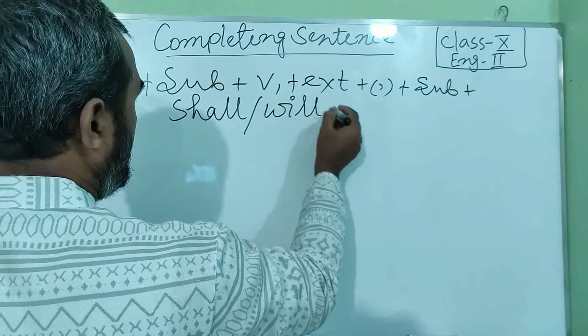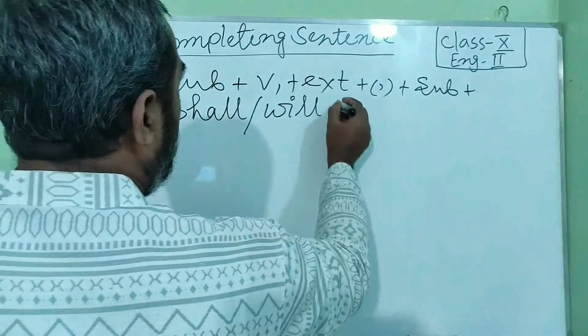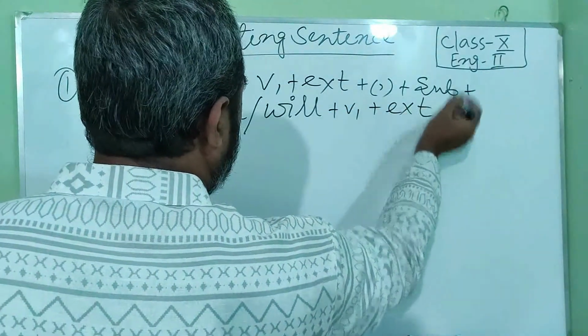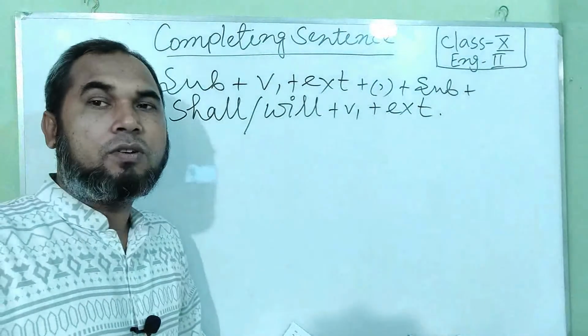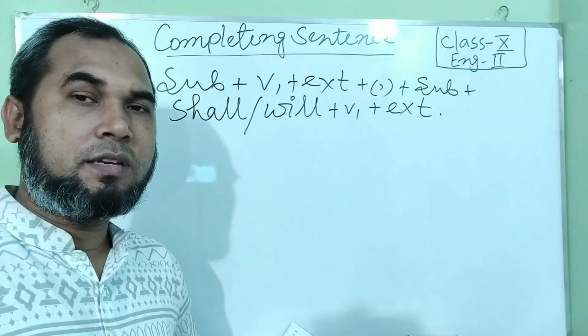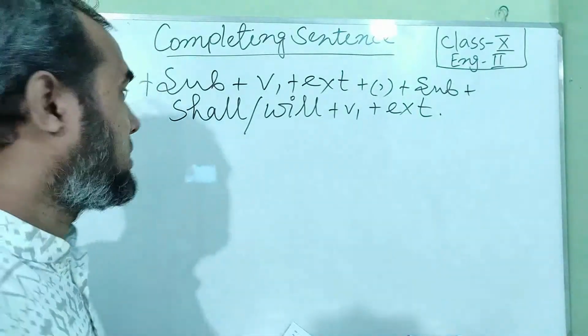You have to write it according to the subject, shall or will. Then once again V1, then extension. This is the structure according to which you have to complete the sentence given in your question paper.